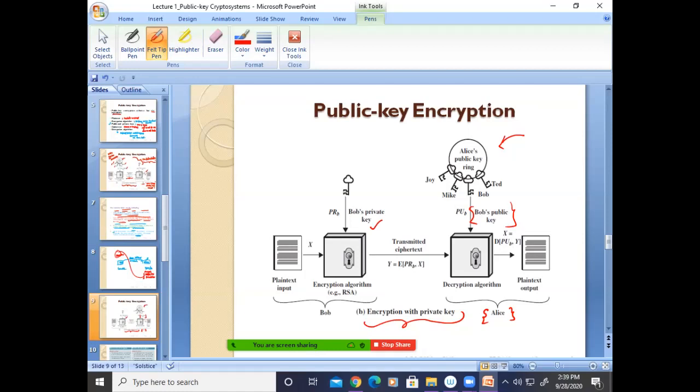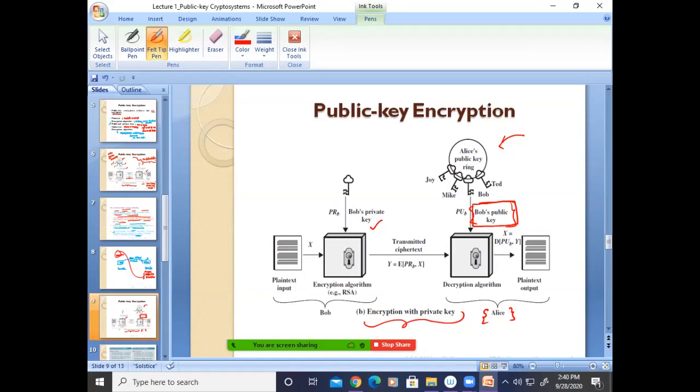That is the main point. It was encrypted with Bob's private key, but she is decrypting the message using Bob's public key, not Alice's private key, correct? So decrypting is possible only because of Bob's public key. Otherwise, it won't get the plain text correctly.